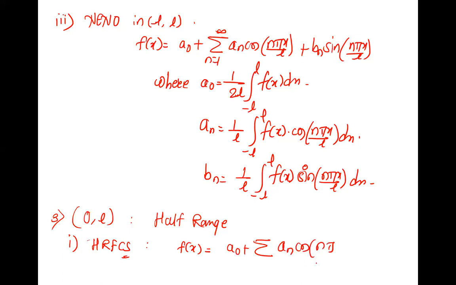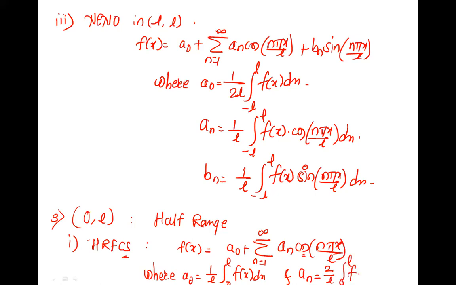Cosine means there should be cos, and cos comes with an, so an comes, then a naught also. f of x is a naught plus summation an cos n pi x by L, where a naught is 1 by L, 0 to L, f of x dx, and an is 2 by L, 0 to L, f of x into cos n pi x by L dx.